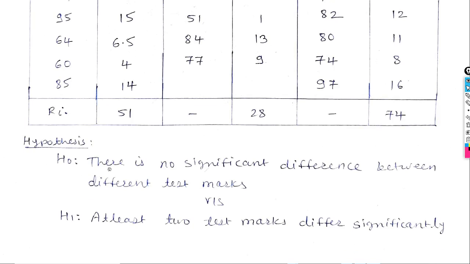H naught: there is no significant difference between different test marks, versus the alternative: at least two test marks differ significantly. If this hypothesis is accepted, this means all tests are equally difficult. If this hypothesis is not accepted, this means all tests are not equally difficult.